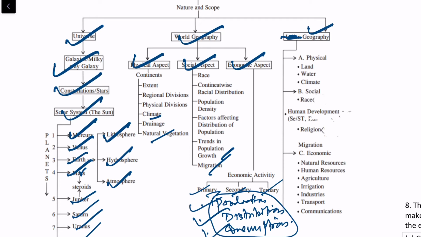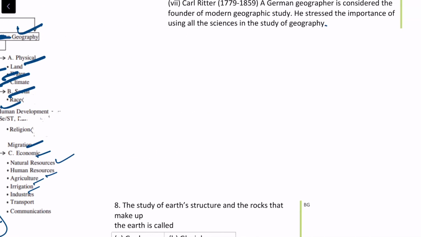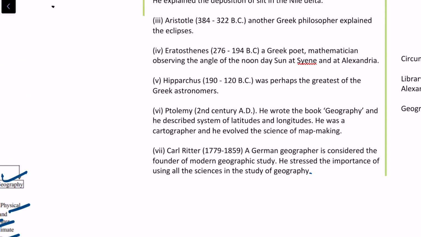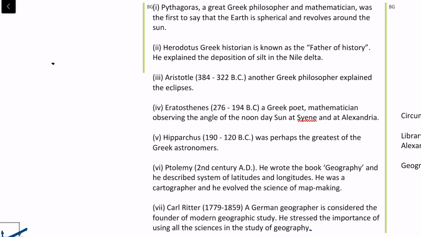Under local geography, or the geography of a particular place, there are physical aspects: land, water and climate. There is the social aspect: race and religion, human development, and migration. Economic aspects are also there. Under economic there are natural resources, human resources, agriculture, irrigation, all the activities that generate economic value. Before this, there are certain popular names which have contributed to the study of geography.